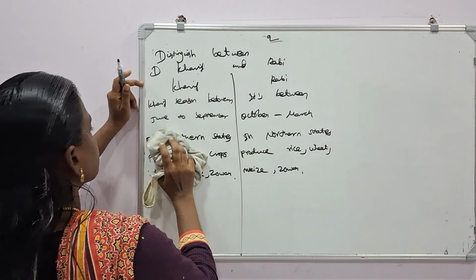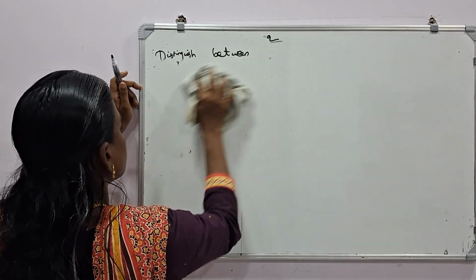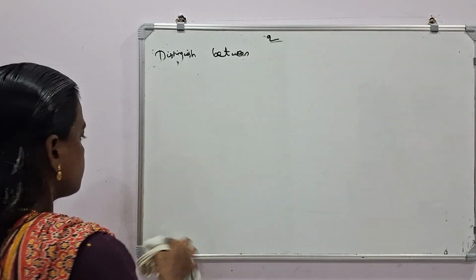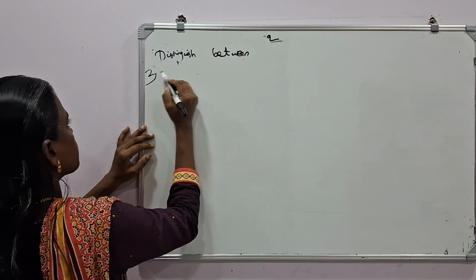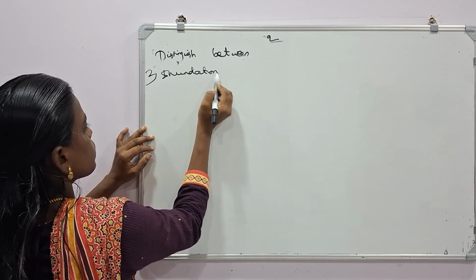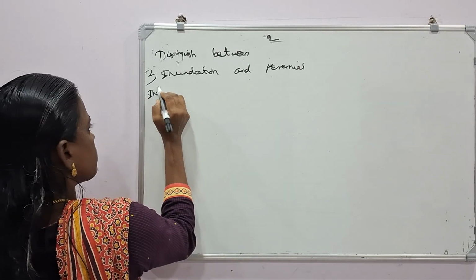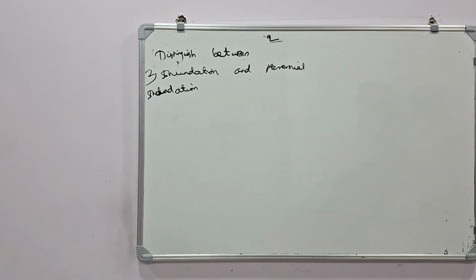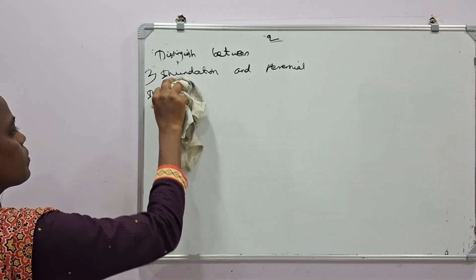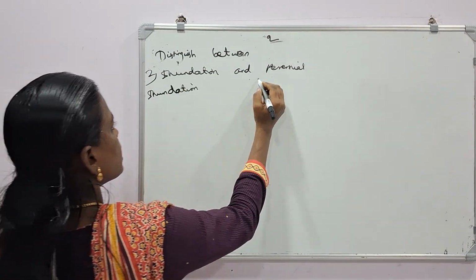So first one, inundation. Next one, perennial.